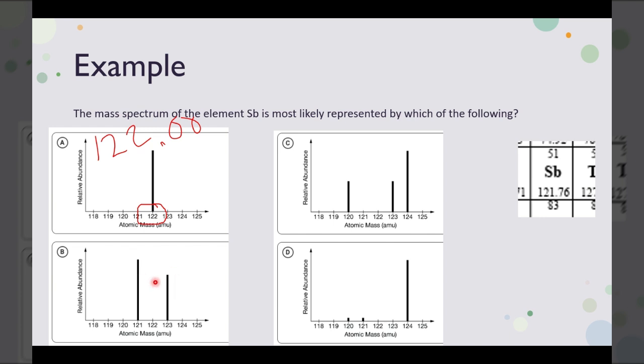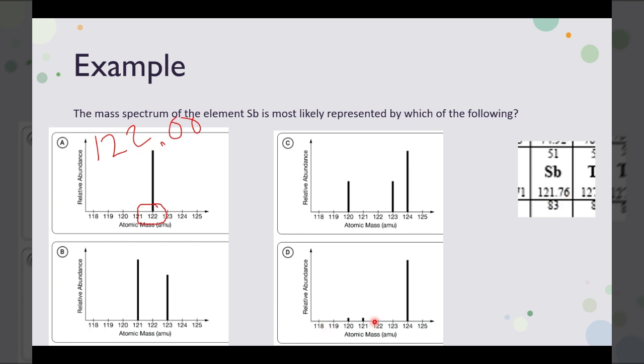If these two peaks were exactly even, that would mean the average atomic mass would be 122, right in the middle. But since there's a bit more with a mass of 121, the average atomic mass will be slightly less than 122, slightly closer to 121, maybe around 121.7 or 121.8, which matches our average atomic mass. So that's a very good answer.